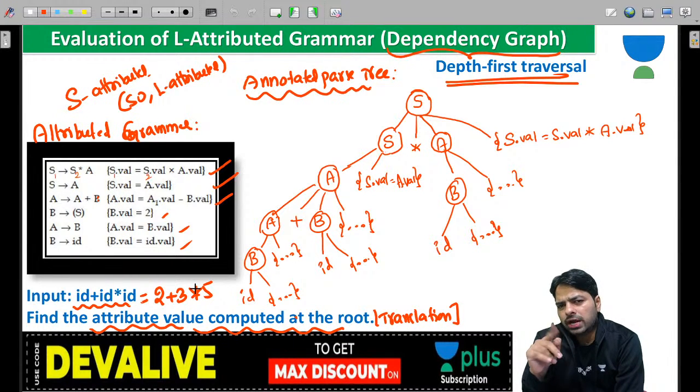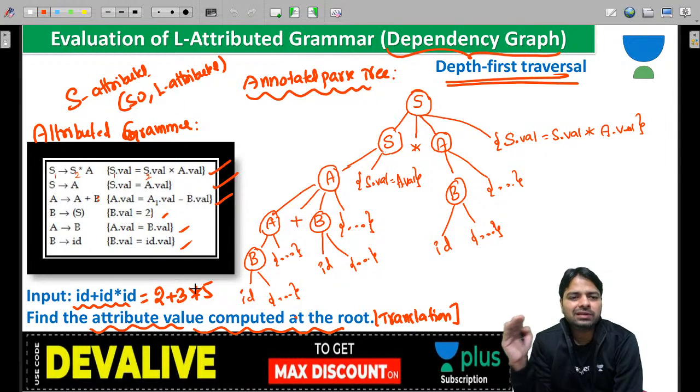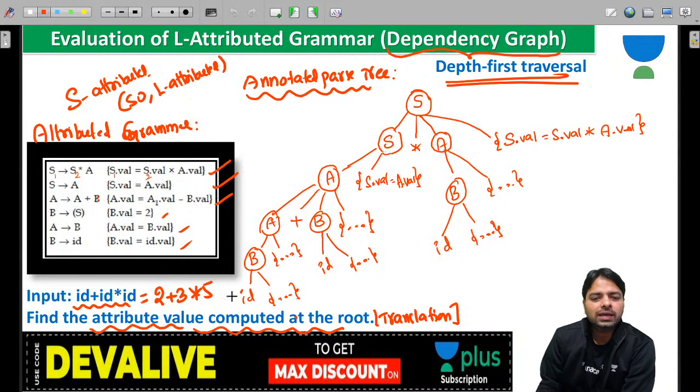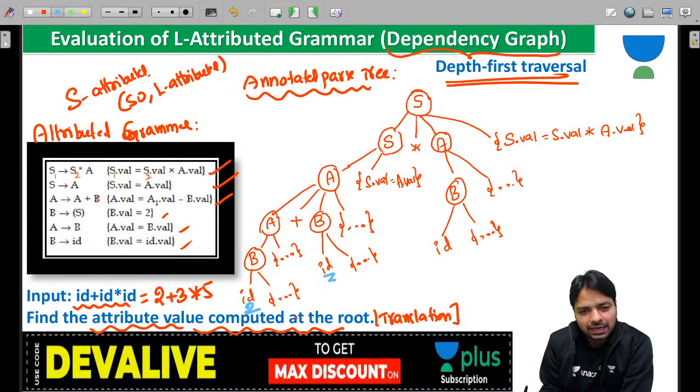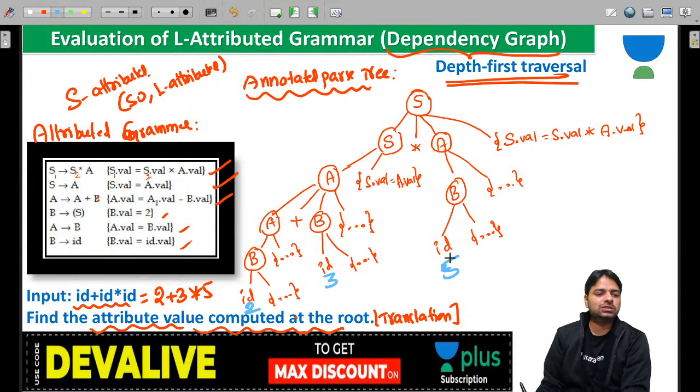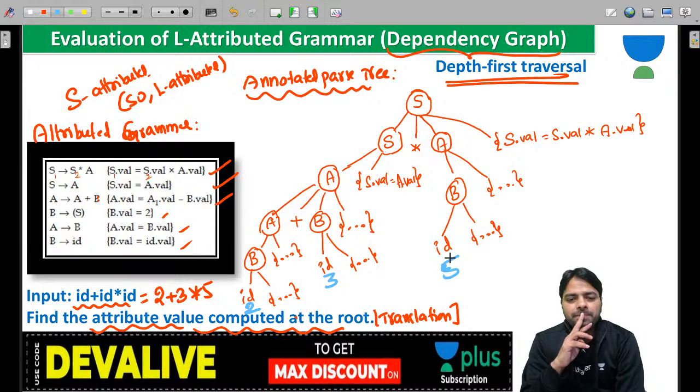So I'm going to draw a dependency graph. That dependency graph actually depends on depth first traversal from left to right. Okay, now we have decided 2, 3, 5. This ID is the 2, this ID is the 3, and this ID is the 5. We have already fixed the values. Clear? And now we want to do 2 plus 3 star 5.